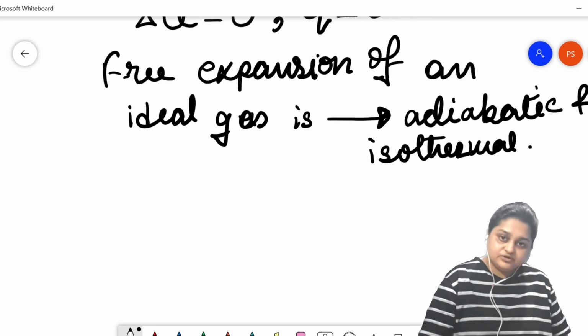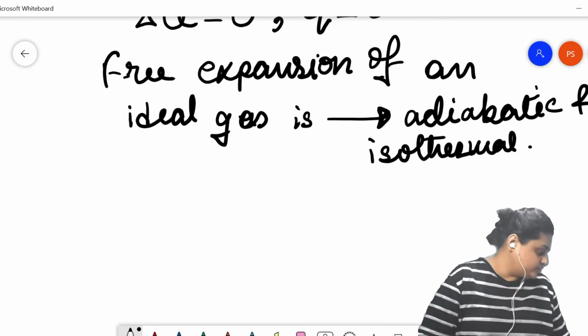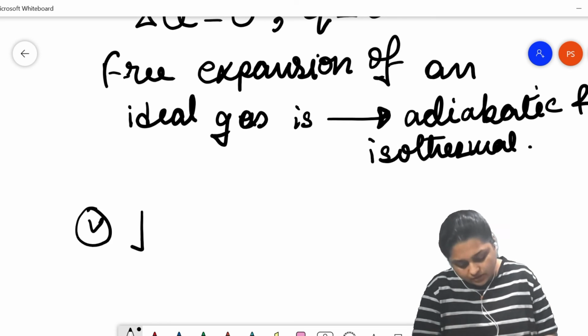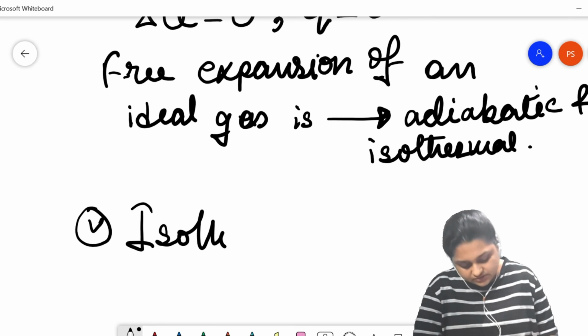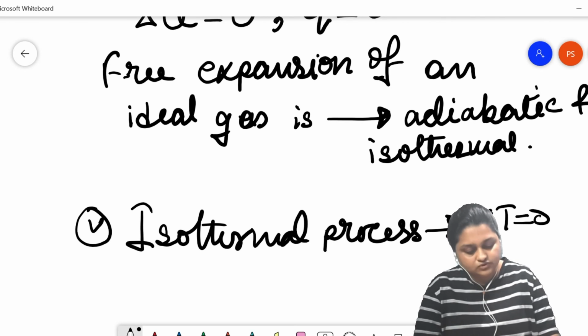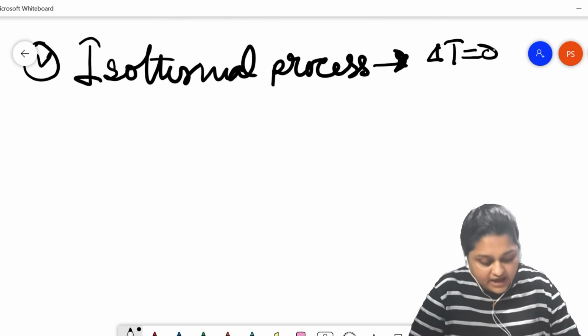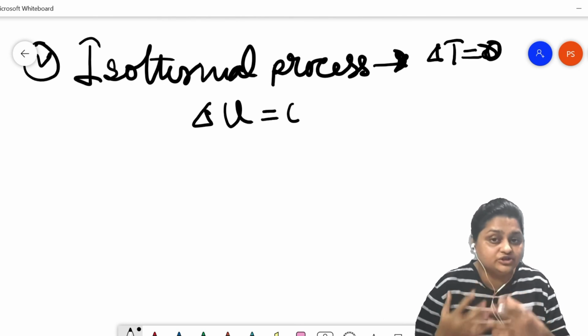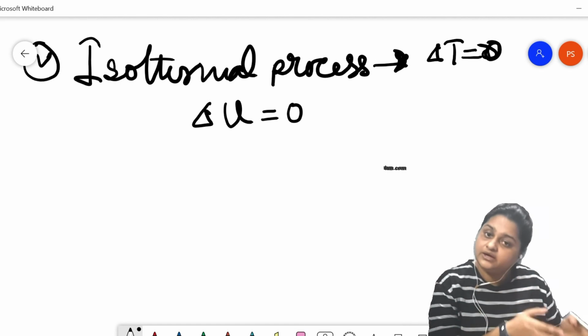The last type of process that we are going to talk about is isothermal expansion and compression. I do not need to talk much more about this. In an isothermal process, delta T is 0. That is, no change in temperature happens. As delta T is 0, delta U is also going to be 0, because the change in internal energy depends on the temperature.